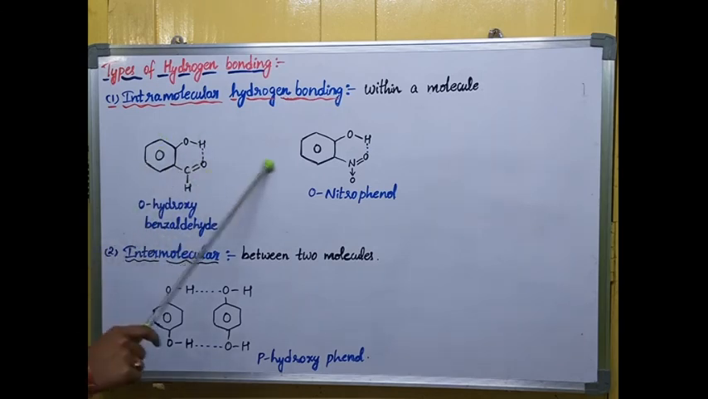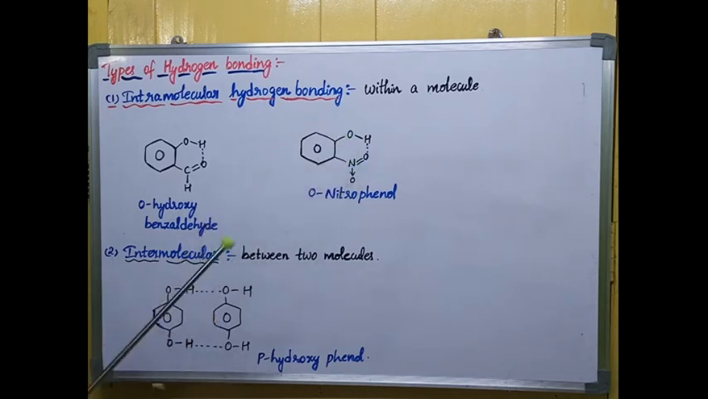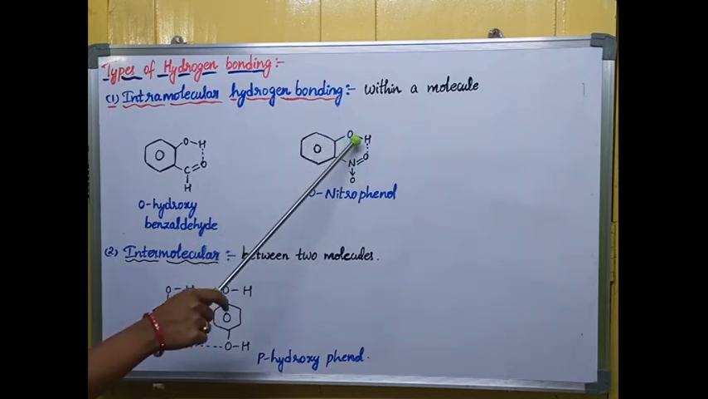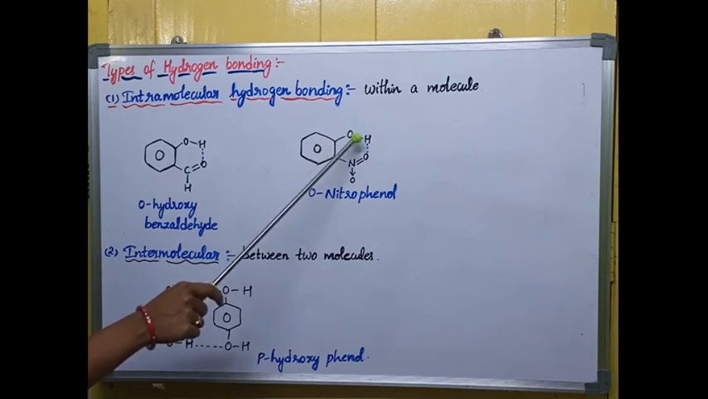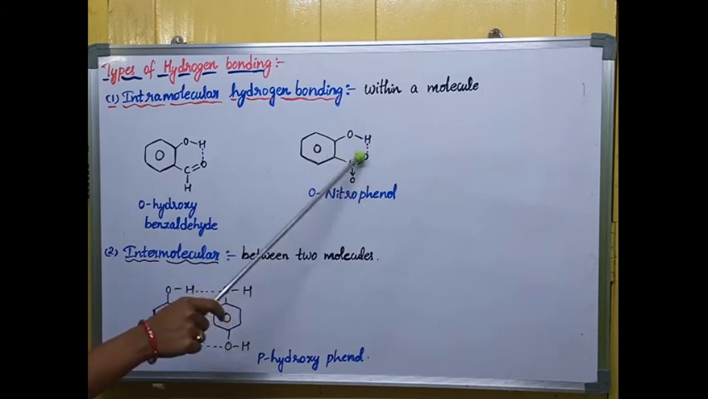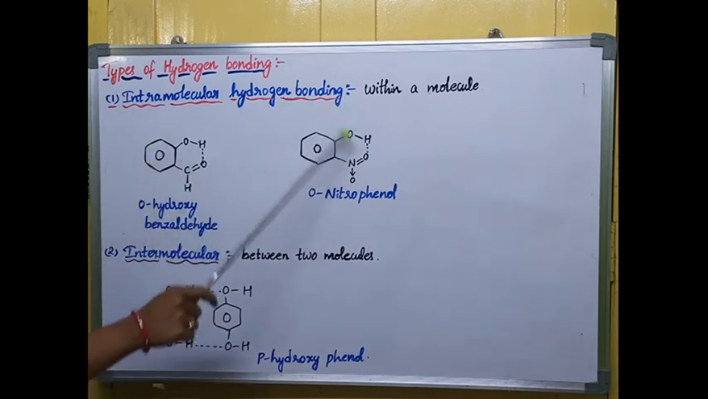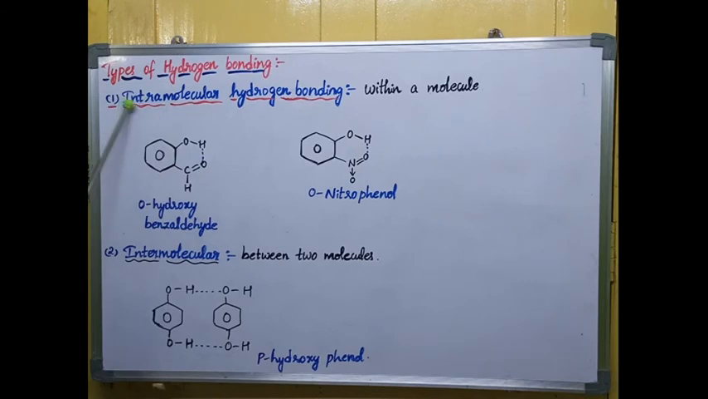And you can see orthonitrophenol. In orthonitrophenol also there is an OH group and an NO2 group. Here the hydrogen atom of the OH group forms a bond with the oxygen atom of the nitro group. So this is a hydrogen bond. Clearly you can observe that within a molecule the hydrogen bonding is taking place, so it is called intramolecular hydrogen bonding.